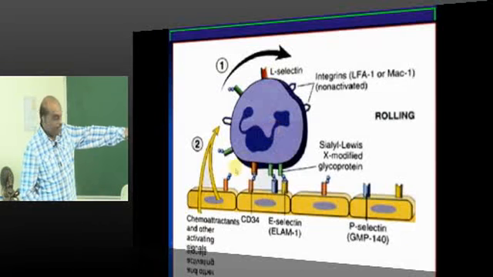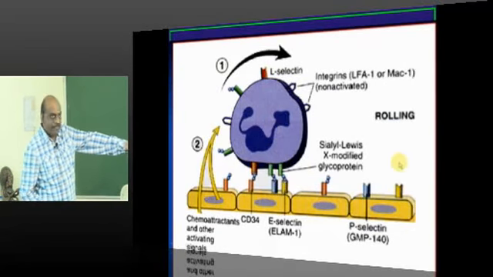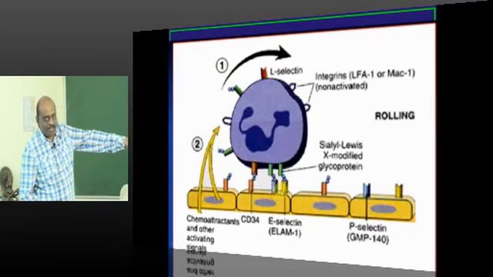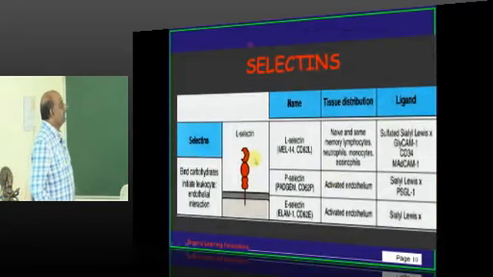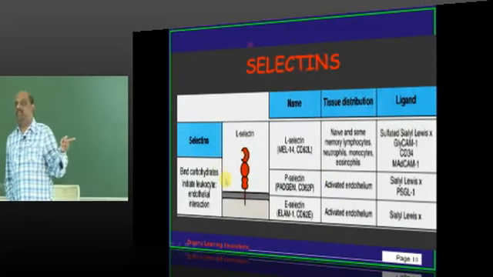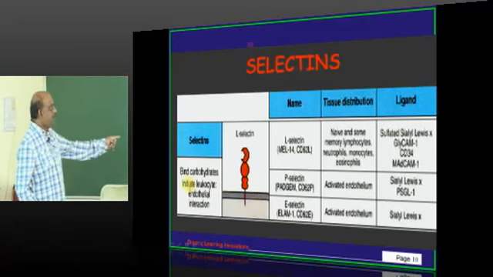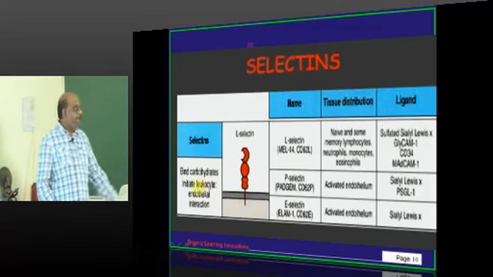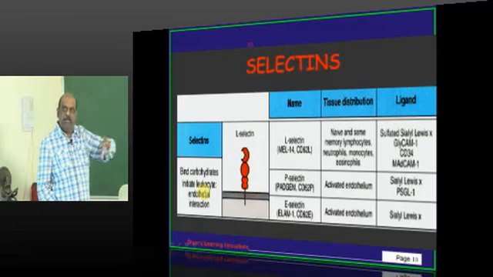Leukocyte, vascular endothelium, and what have the selectins done? They made the leukocyte transiently bind with the vascular endothelium, then it will start rolling. Now doctor, let us summarize the story of selectins. Selectins basically bind with a carbohydrate. They initiate the temporary leukocyte endothelial interaction.